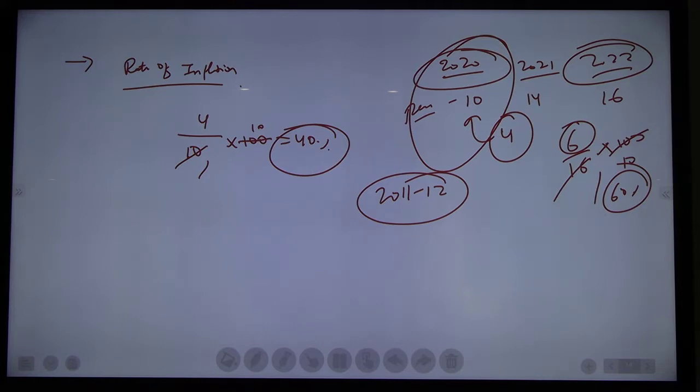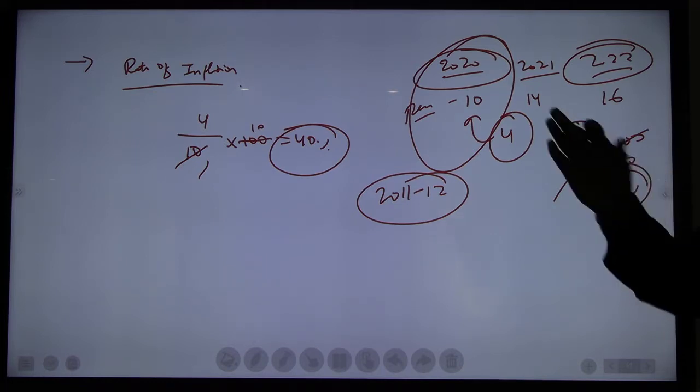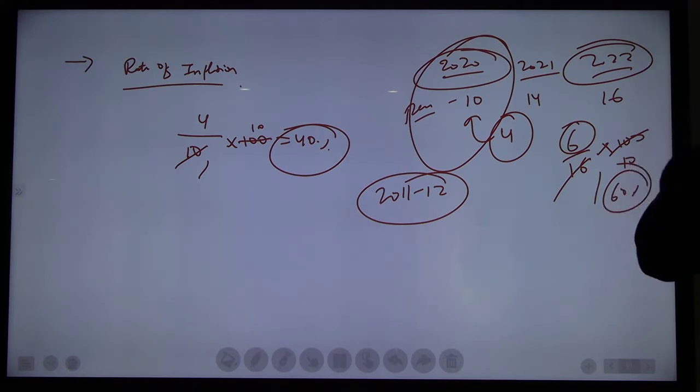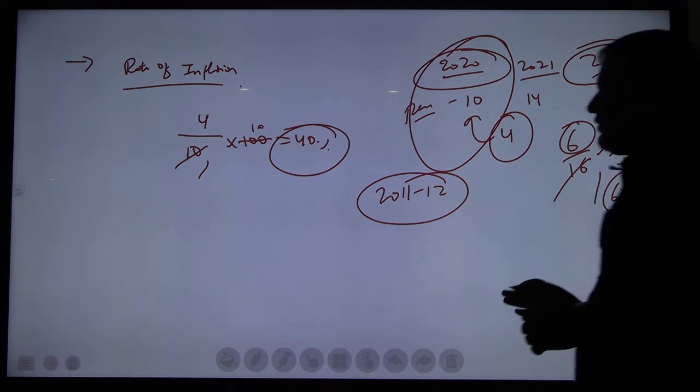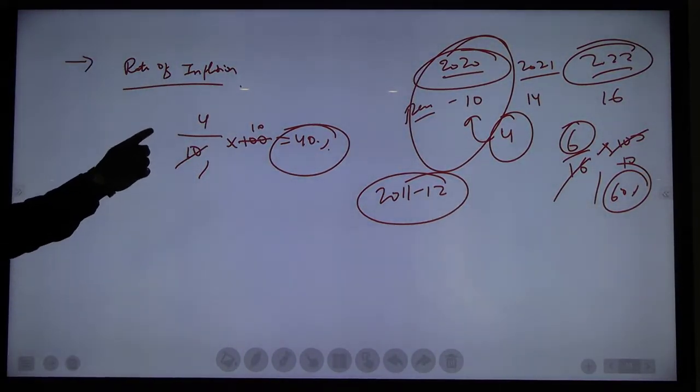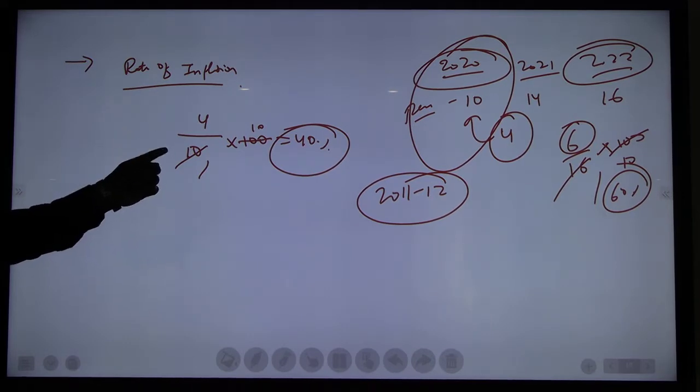And we have different indexes also, which is very important. Another important concept in inflation is indexes. So we have different indexes. Anyway, understood this rate of inflation? Everyone?